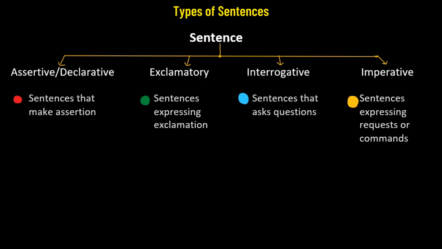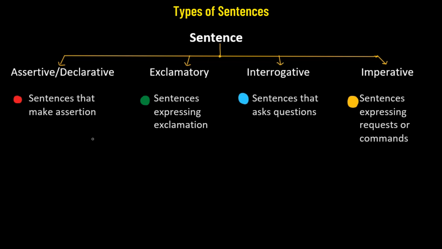Then we can say that the sun rises in the west. This is also an assertion. In the first case, we consider that 7 is less than 10, so that is a correct assertion. And in the second case, the sun rises in the west. This is a false assertion. So assertive sentences could be either true or false. It also has a different name. We'll come back to that in a moment.